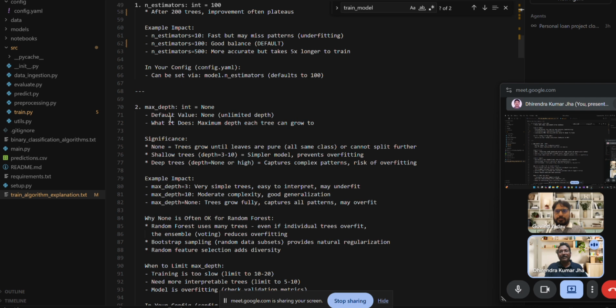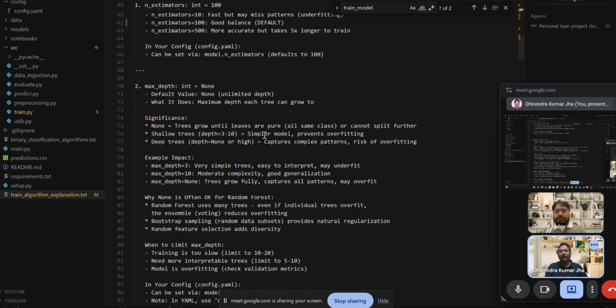The second parameter is max_depth. It is also an integer type. Here by default it is None, that means no limit for the depth. If you want to limit the tree depth, 3 to 10 is okay. It prevents overfitting. We have already seen overfitting and underfitting.